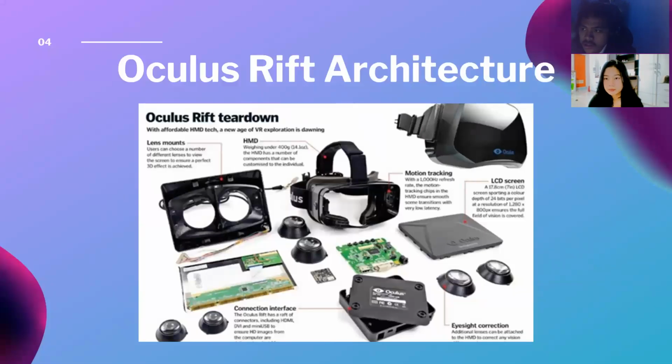Next is Oculus Rift architecture. First is the lens mount. A lens mount is a standard or proprietary interface used by camera and lens manufacturers to ensure a secure and accurate means for attaching a lens to a camera body. Next is the HMD, or head-mounted display. It is a display device worn on the head or as part of a helmet that has a small display optic in front of one eye, as in a monocular HMD, or each eye.